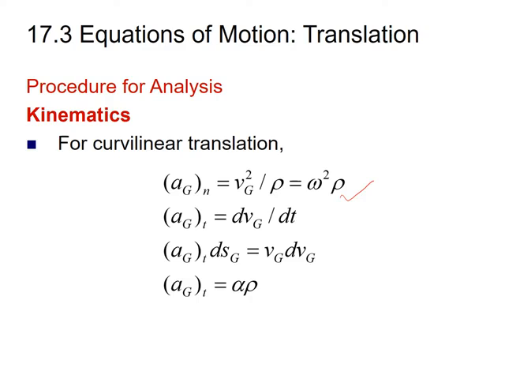Also the tangential acceleration equals dv by dt, and also a ds equals v dv, and from this we get that the tangential acceleration equals alpha times rho, where alpha is the angular acceleration and rho is the radius of curvature. This is a quick revision of the relationships that we already developed in the previous chapters for the case of the particle, or for rigid body rotation, in case of rectilinear or curvilinear motion of rigid bodies or particles. So we can take help from these relationships.